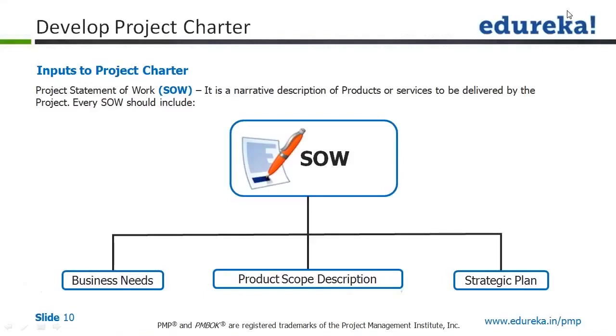Then on the left hand side, you look at very clearly, we must know what the business needs are. And of course, what are the strategic plans? So these should be part of the scope of work. That was the first input to the develop project charter.